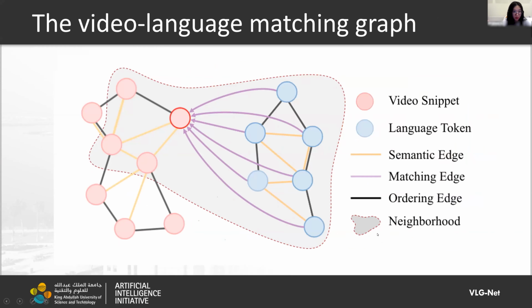Here's a bit more detail of the video language matching graph. We formulate video snippets and the language tokens as different nodes, and we also design three kinds of different edges to model the interactions among different modalities.